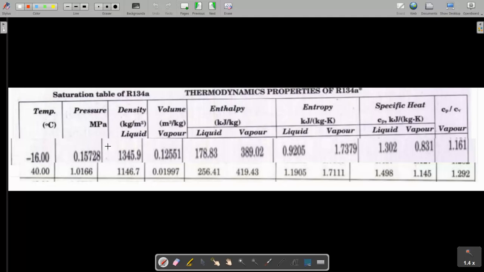So let's start. In the UPSC paper they have given the saturation table for R134a from minus 20 degrees up to 40 degrees. I have taken whatever data is useful, that is, minus 16 degrees Celsius, our evaporator temperature, and 40 degrees Celsius, our condenser temperature. The corresponding enthalpy and entropy values are given here. Some values look very blurry because I took snaps from a very small snip and expanded it, but don't worry, I will write down the values.